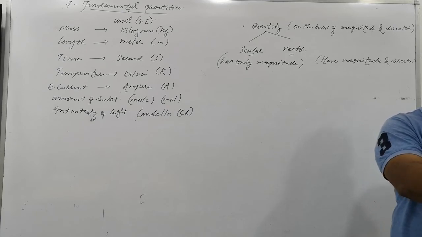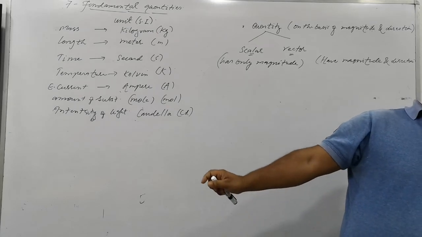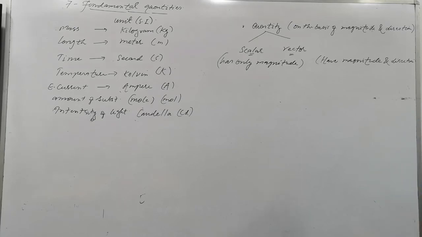If you invert on the balance, your mass is 40. Changing your body direction will not affect your mass. Mass cannot be affected by changing the direction. Such quantities are said to be scalar.